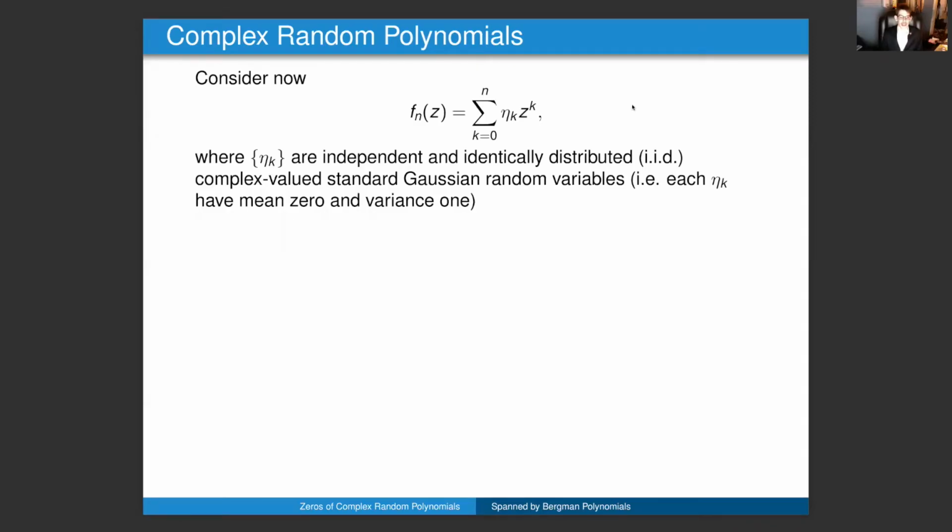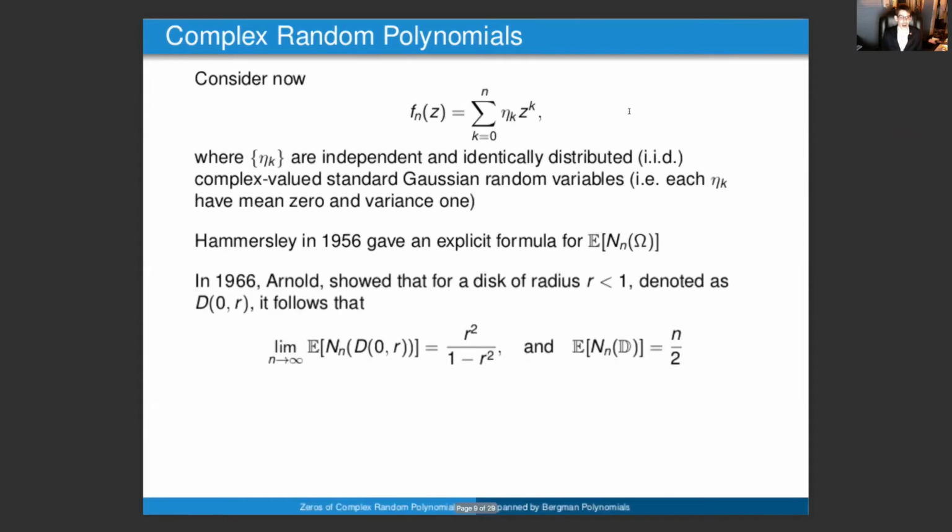We will now further specify our random coefficients eta_k to be independent and identically distributed, abbreviated as IID, complex valued standard Gaussian random variables. That is, each coefficient has mean 0 and variance equal to 1. In this setting, one of the most classical results is an explicit formula for the expected number of zeros in a set in the plane that was given by Hammersley in 1956.